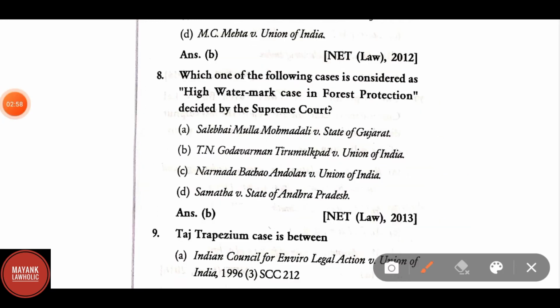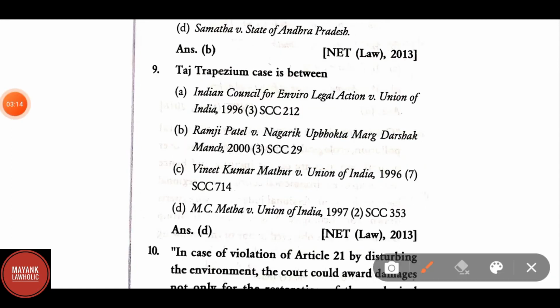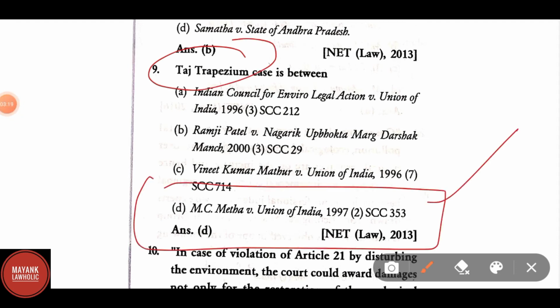Which of the following case is considered as a high watermark case in forest protection decided by the Supreme Court? Here the correct answer is B, T.N. Godavarman Thirumulpad versus Union of India. Taj Trapezium is a case in between MC Mehta versus Union of India. This is also a very important case law.